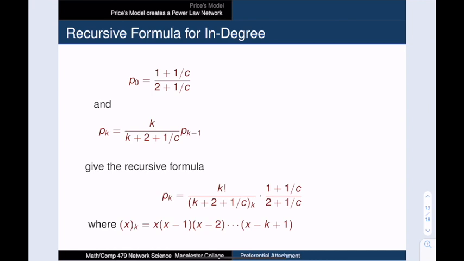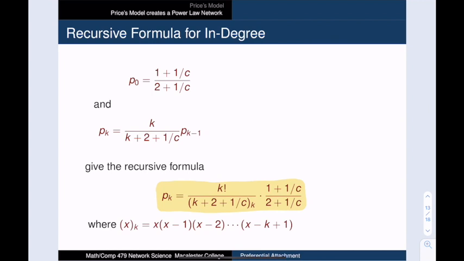So here's our resulting recursive formula for the in degree. We can combine these together to get an explicit formula for the value of p sub k. So this is the expected fraction of nodes that have degree k in a very large network that has been created using Price's model. So let's get a sense of what this equation is saying.